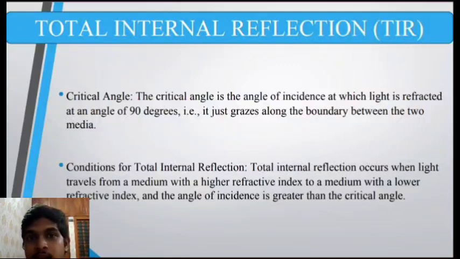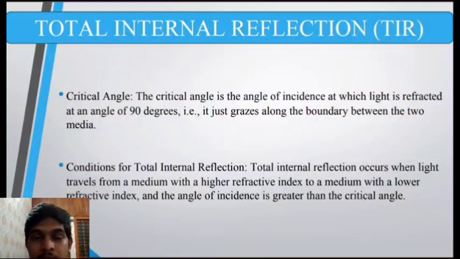So what this critical angle is, is that when the light rays travel from a denser media to rarer media, we know that the velocity of light inside the denser media is going to be lesser than the velocity of light in the rarer media. So when light hits the interface of these two media, then the light rays are going to bend away from the normal.